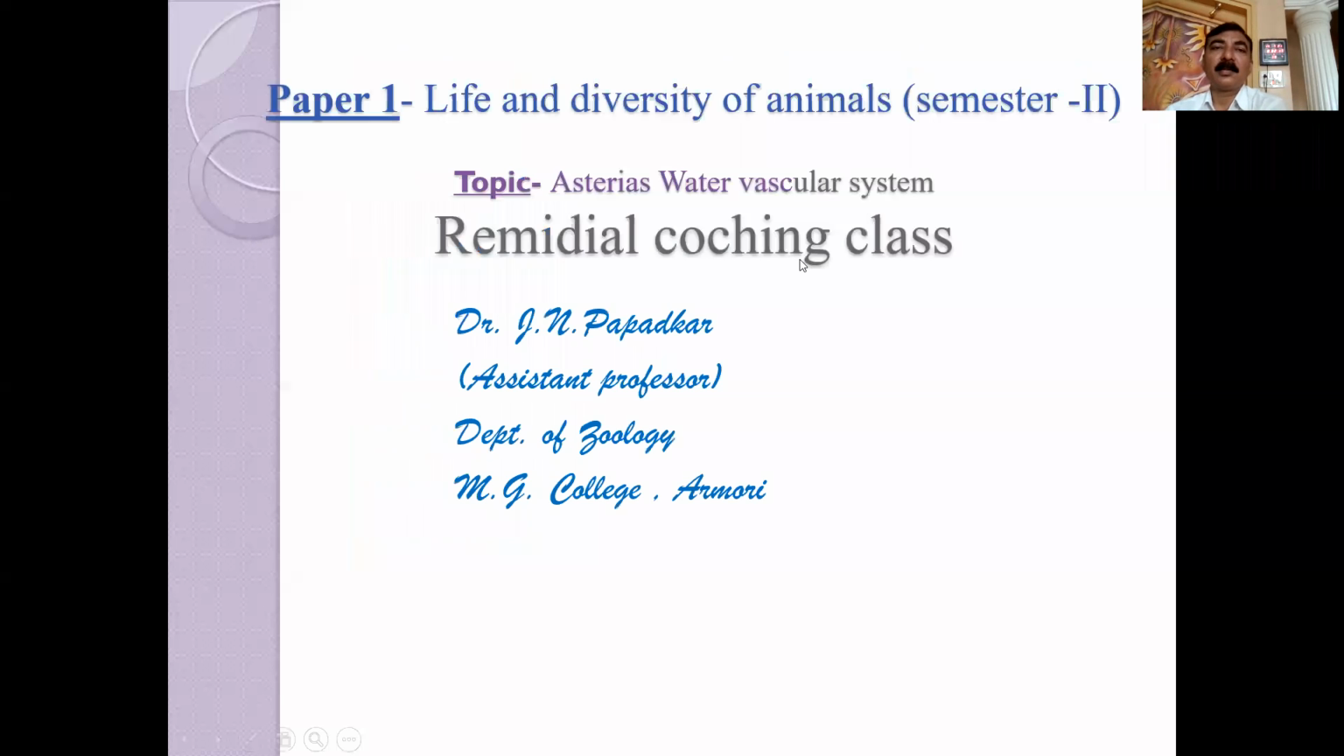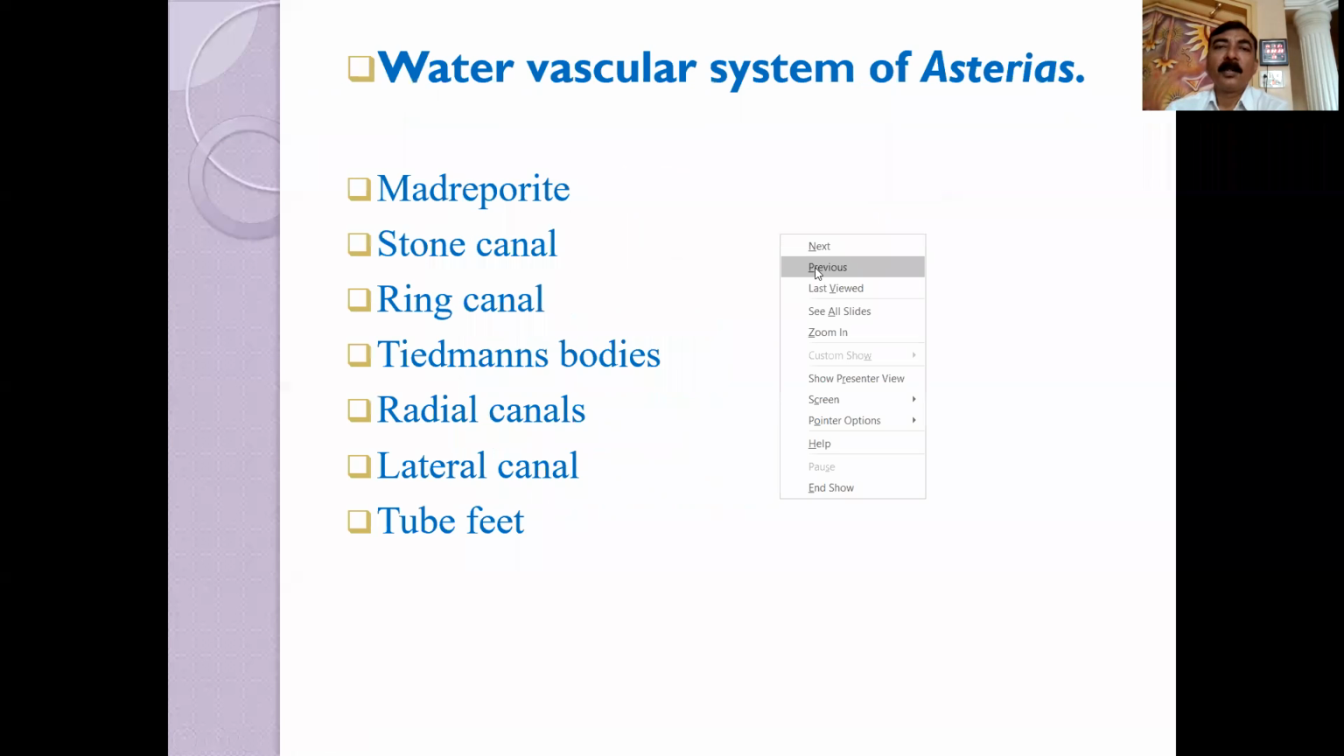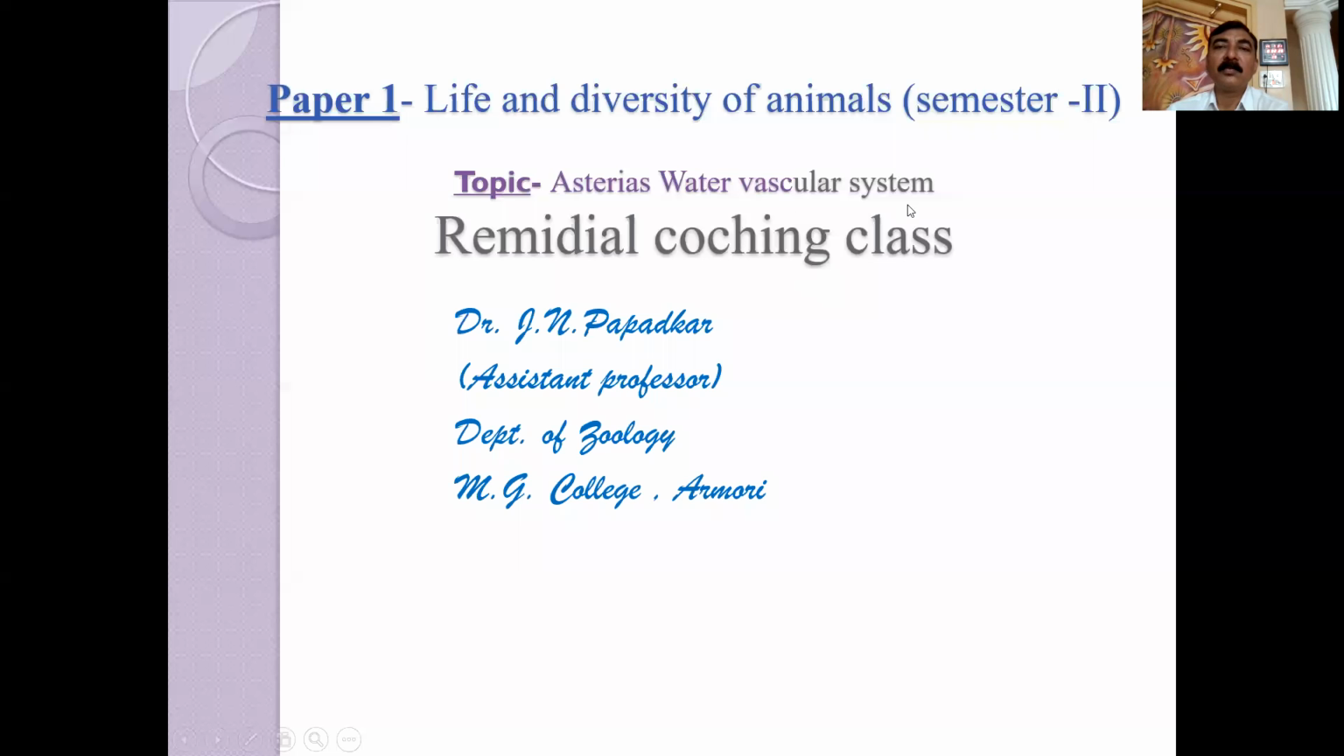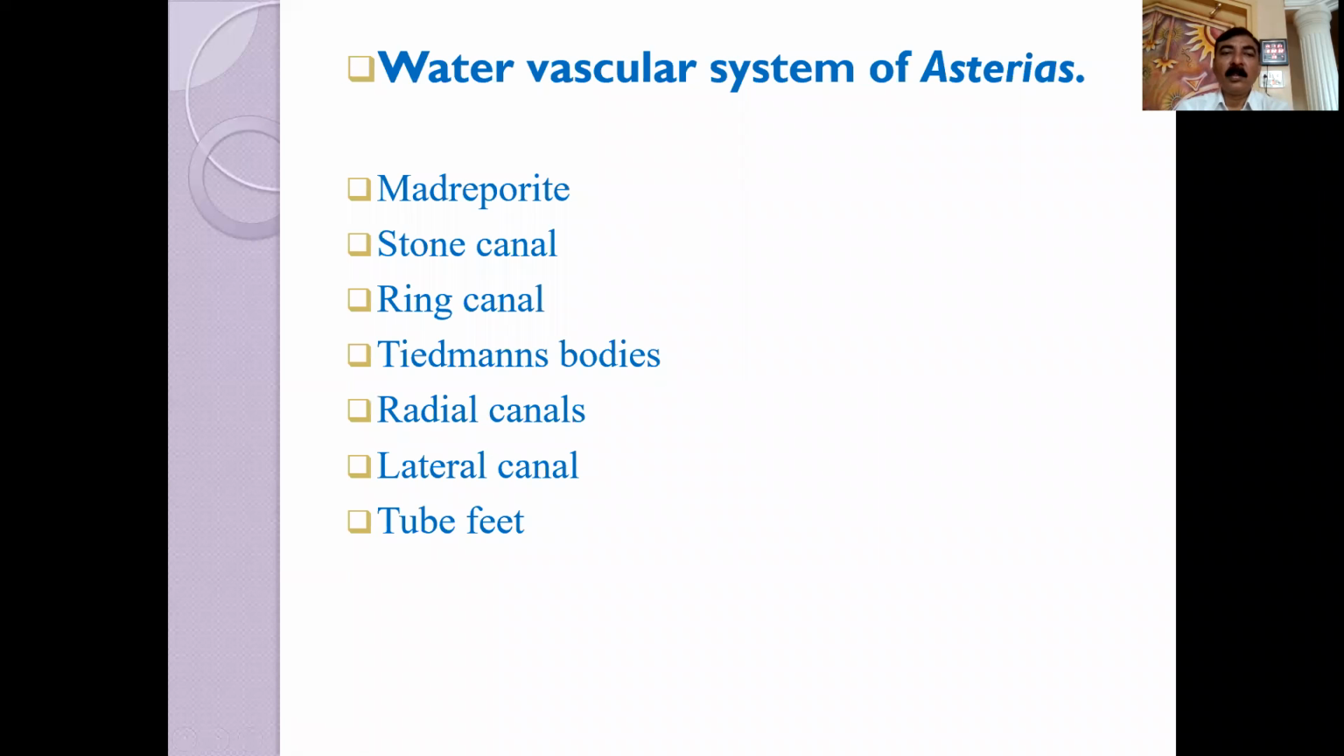Now, this remedial coaching class is from Paper 1, Life and Diversity of the Animal, and the topic is Asterias' water vascular system. The water vascular system of Asterias consists of the locomotory system, or we can say a water system or ambulacral system. It is also known as the ambulacral system, a typical and unique feature of phylum Echinodermata.